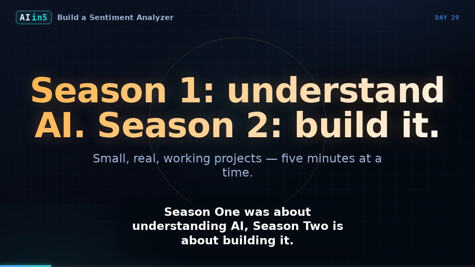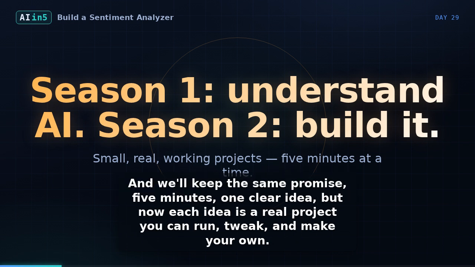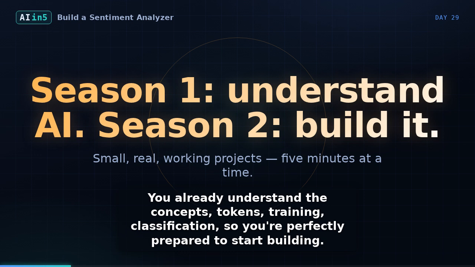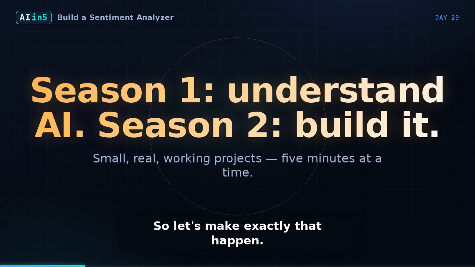Season 1 was about understanding AI. Season 2 is about building it. We're going from knowing how things work to making them work with our own hands. And we'll keep the same promise, 5 minutes, one clear idea. But now each idea is a real project you can run, tweak, and make your own. You already understand the concepts, tokens, training, classification, so you're perfectly prepared to start building. There's nothing quite like watching code you wrote read a sentence and understand its mood. So let's make exactly that happen.